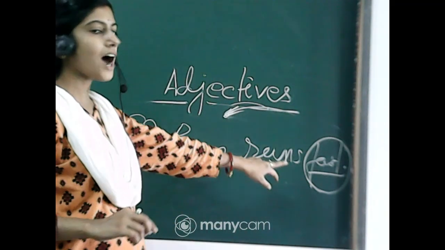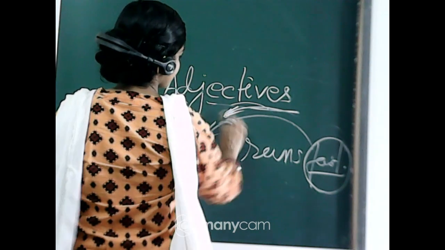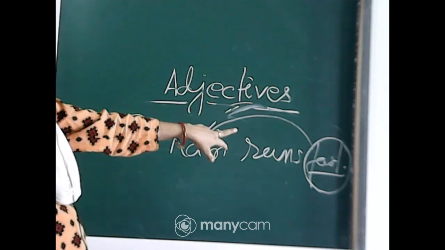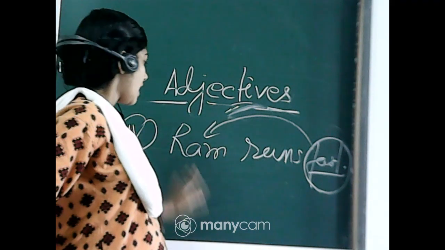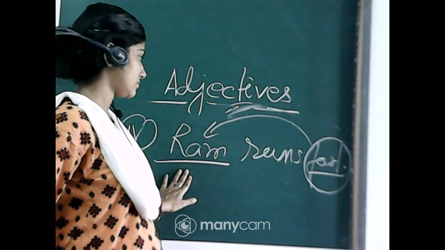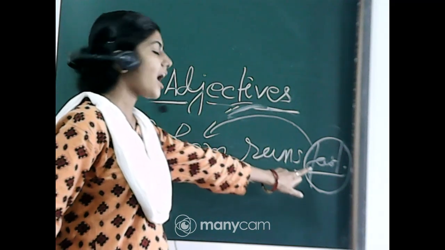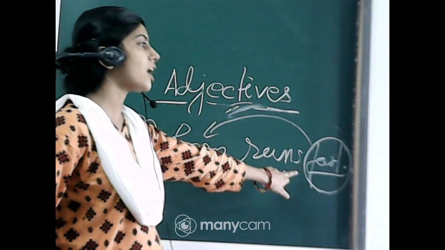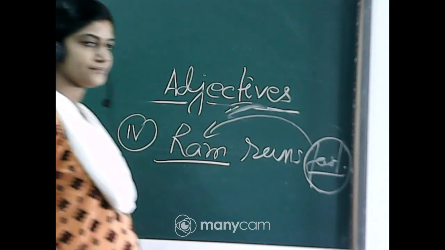The word fast is adjective. It describes Ram. Who runs fast? Ram. So Ram is a noun. So fast is a describing word. So it is an adjective. Okay.